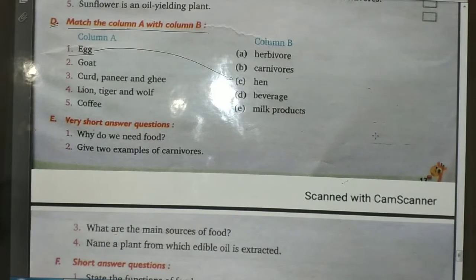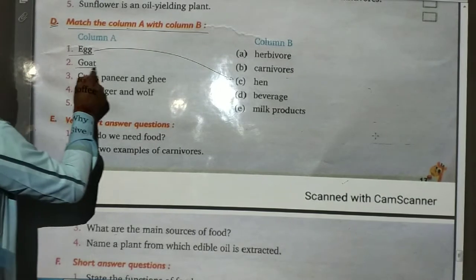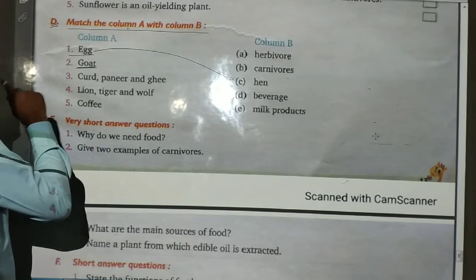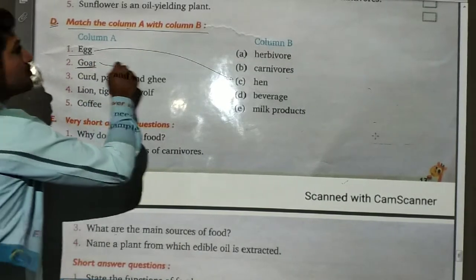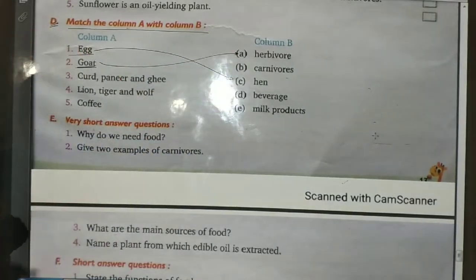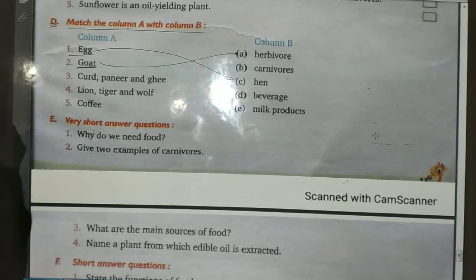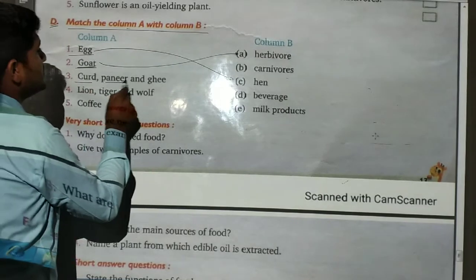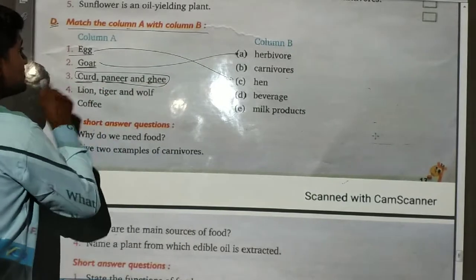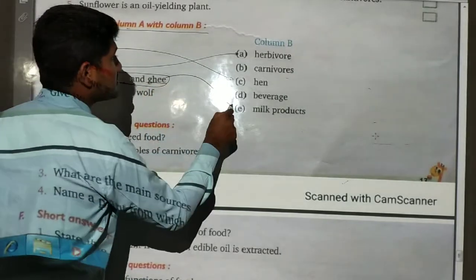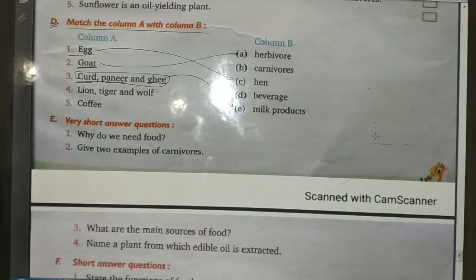Now what is second? Goat. Goat is herbivorous, carnivorous, beverage or milk products. So goat is herbivore. Now the third is curd, paneer and ghee. So what are these? These are the milk products. So it will be matched to the milk products.